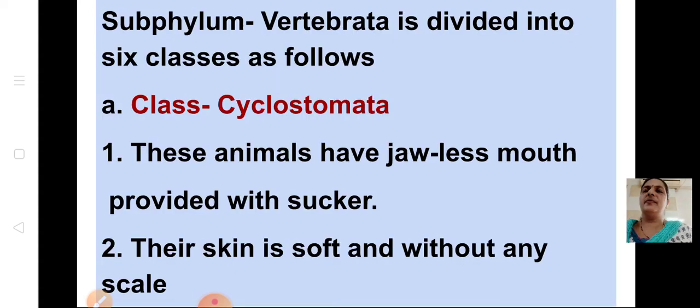Under that, the subphylum is divided into three classes. We'll see at least one now. The first one under vertebrates is Cyclostomata. These animals have a jawless mouth provided with suckers. They don't have jaws, as it develops they have jaws and all those. So these animals are jawless, they have suckers, and the skin is soft and without any scale.